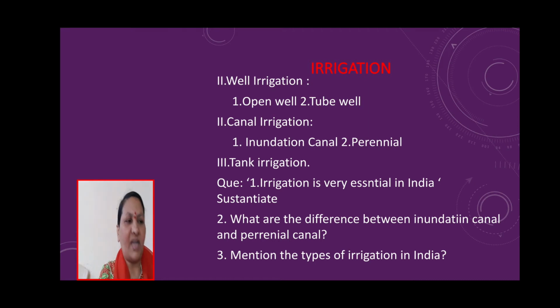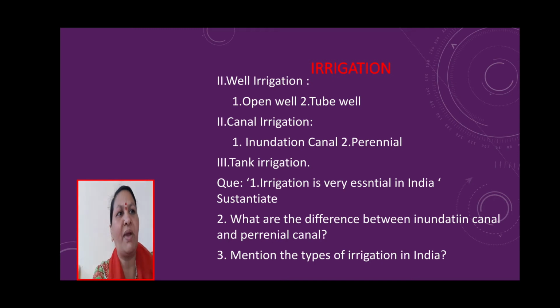Then coming to irrigation, there are three types of irrigation: well irrigation, canal irrigation, and tank irrigation. Well irrigation is the most important irrigation in India. At present in India, we find 60.7% of irrigation is by wells. It is cheap and easy to dig a well, and it does not require technology.